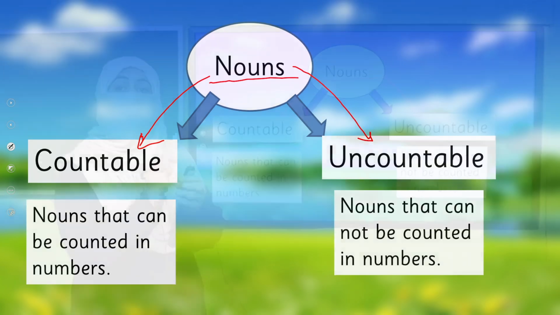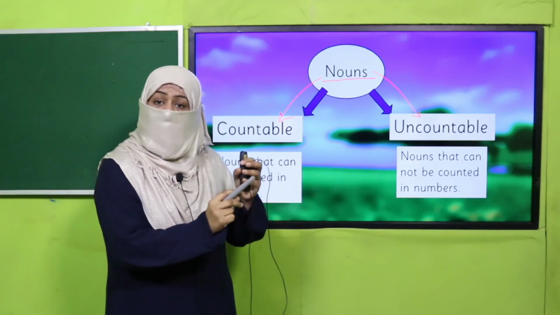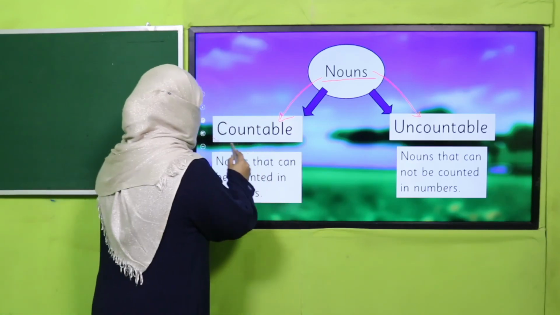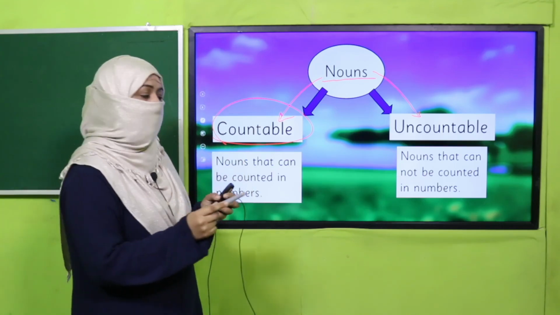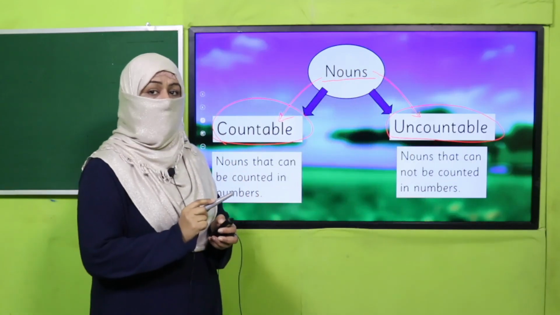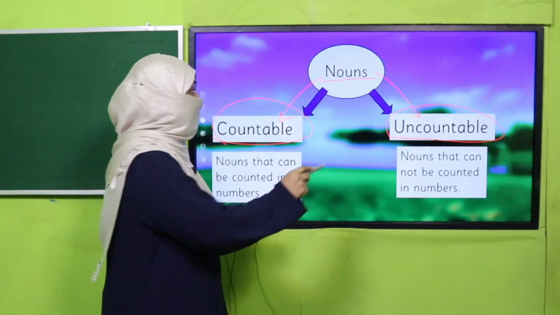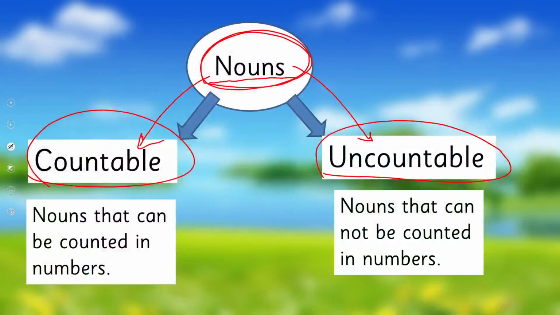Countable means to count in numbers like 1, 2, 3, 4. If you can count in numbers, it is countable. But you must have observed there are a few things we cannot count. So whatever we cannot count is an uncountable noun. It can be person, place, thing. The main thing is it's a noun. It can be a living thing, non-living thing, person, place. So whenever you can count it, it's countable, means you can count in numbers. And if you cannot count in numbers, it is uncountable.